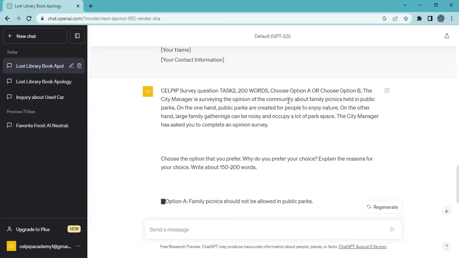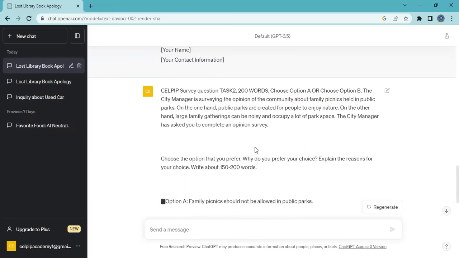Okay, the city manager is surveying the opinion of the community about family picnics held in public parks. On the one hand, public parks are created for people to enjoy nature. On the other hand, large family gatherings can be noisy and occupy a lot of park space. The city manager has asked you to complete an opinion survey.